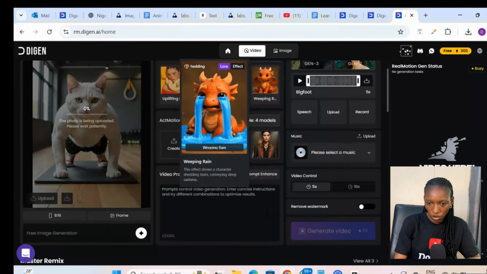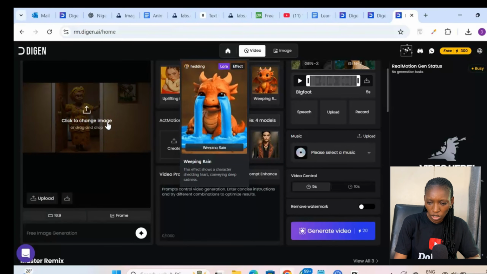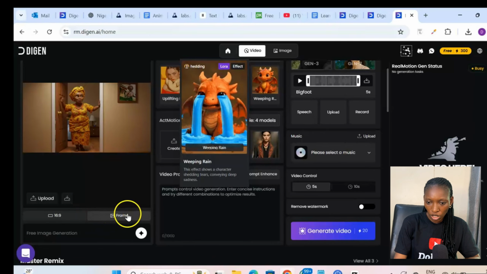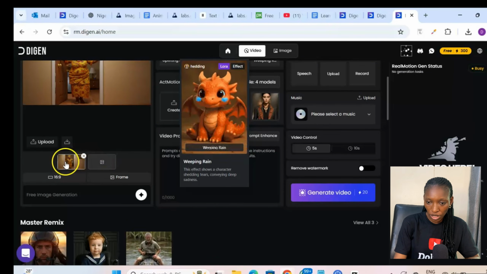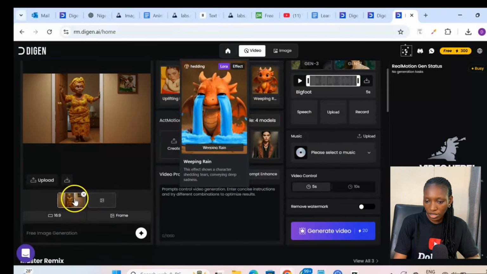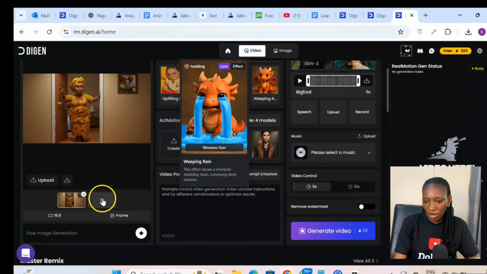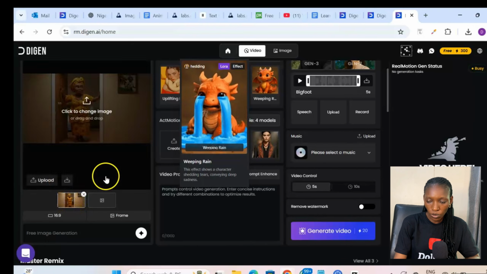I'll need to wait for a while for the photo to be loaded. As you can see, it is loaded. And when you come to this part, we have frame. When you click on frame, we have 2 image options here. This first one here is the one we just uploaded, and it's for the before image, while this one is the after image, meaning that if you want your image or your video to transition from one to the other, you can upload the second image.